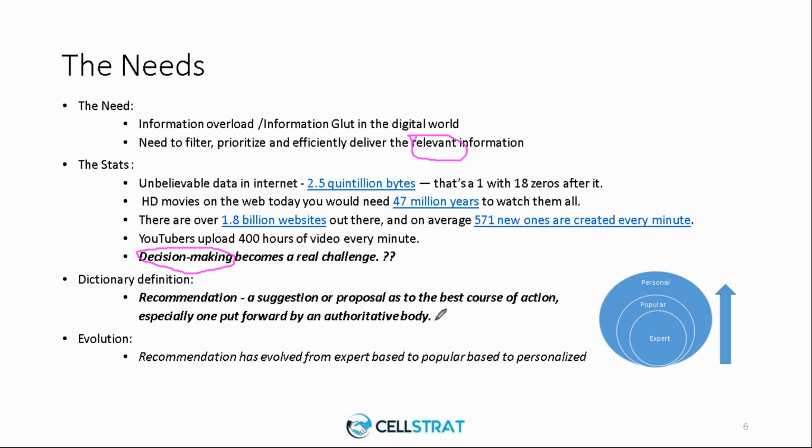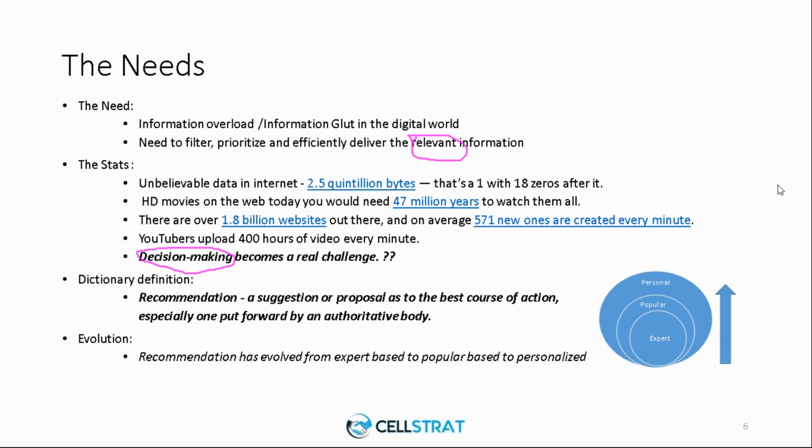Now, when we are talking about recommendation, it is not something which is new or which has come after the internet has come, or which has penetrated a lot after machine learning has come. Because time immemorial, recommendations are always there, and a dictionary definition states that a recommendation is a suggestion or a proposal as to the best course of action, especially one put forward by an authoritative body.